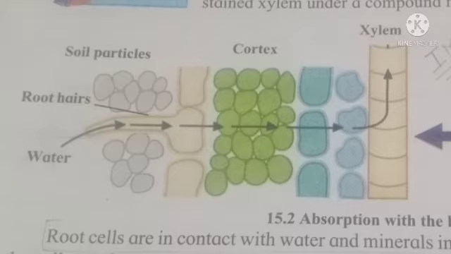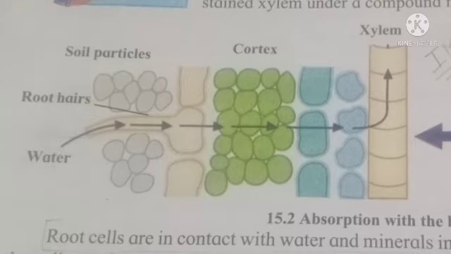Root cells are in contact with water and minerals in the soil. Water and minerals enter root cells on the root surface due to a difference in concentration. As a result, these cells become turgid. Just observe the diagram which is shown here.